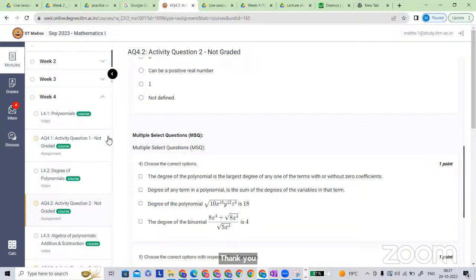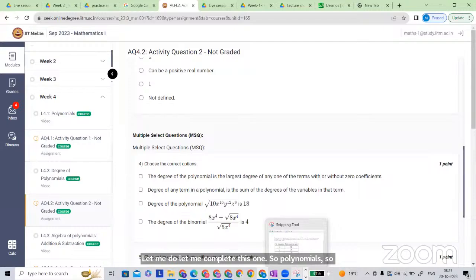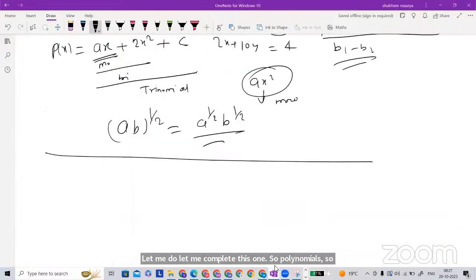Let me complete this one. So polynomials. There is nothing more about the polynomials and the degree of the polynomials because we just discussed it. Polynomials are nothing but a function. A polynomial is a function of this kind. A function of this type is a polynomial.